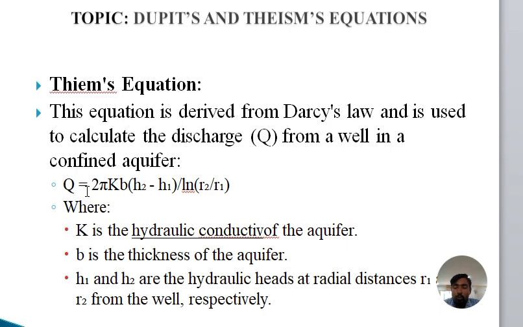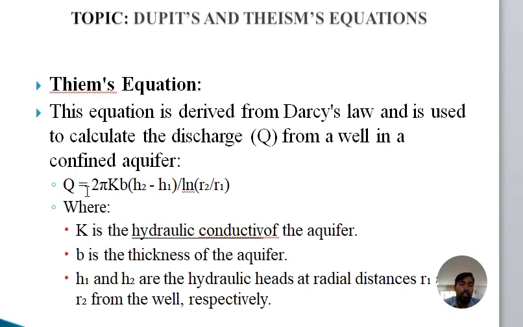If you want to use a capital R, then Q = πKbS/ln(R/r). Sometimes we write this equation as Q = 2πKb, where hydraulic conductivity into thickness is the transmissivity T. So we simply write Q = πT(H2 − H1)/ln(R2/R1), otherwise Q = 2πT·S/ln(R/r), where S is the drawdown.